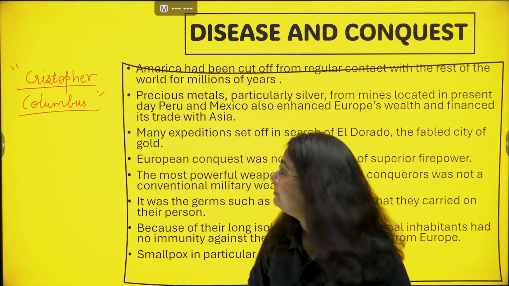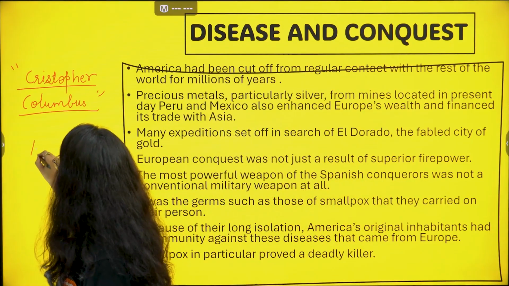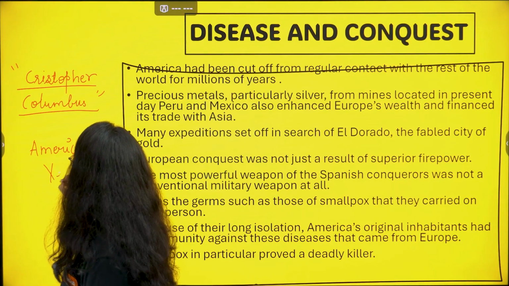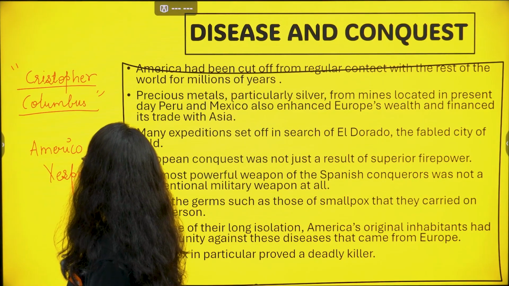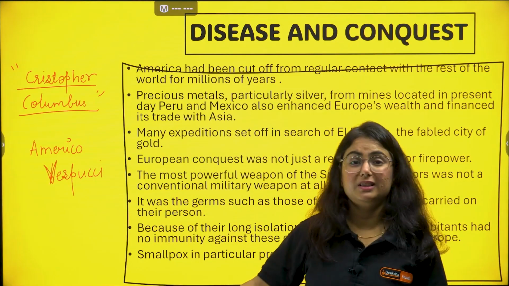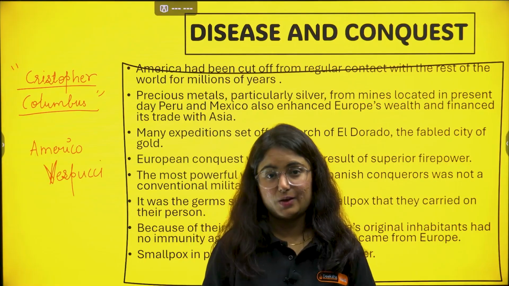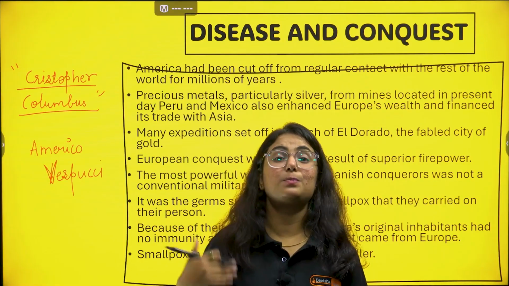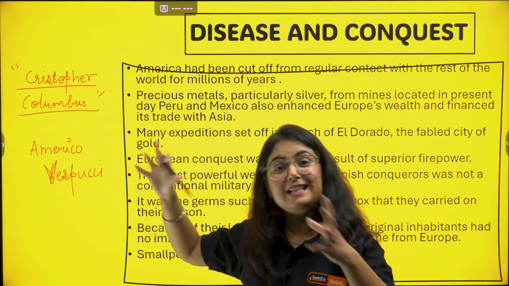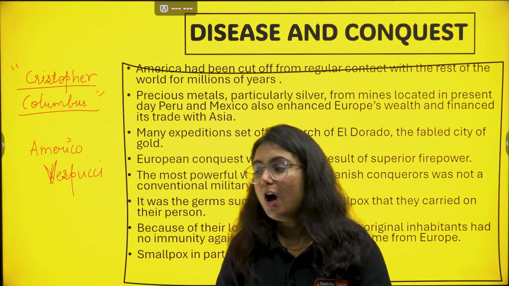So basically, there was a person named Americo Vespucci. He proclaimed that this is not India. This is some other land, an unexplored land we have found, and because of this, it is named America, from Americo Vespucci. Hope you got this.